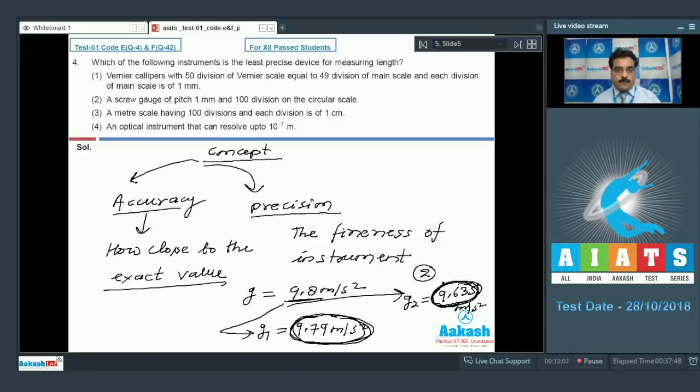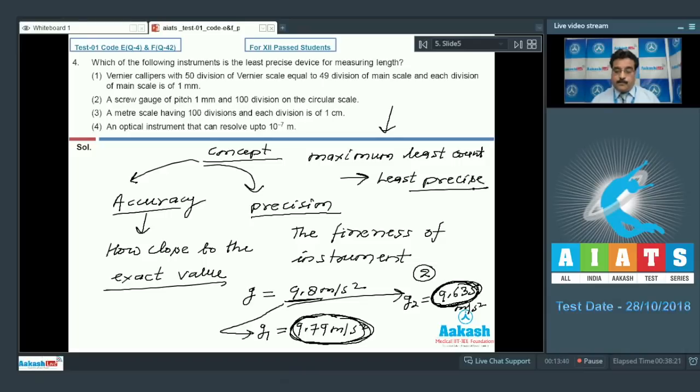Now I am going to discuss the solution of this question taking only one observation. What is the final conclusion? The final conclusion is that maximum least count is directly proportional to least precise.